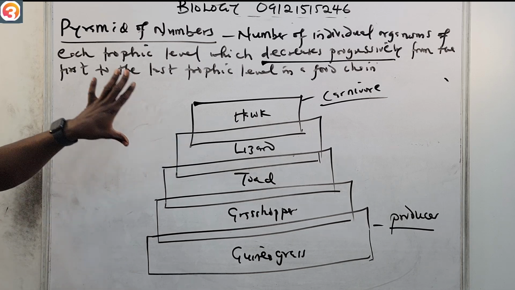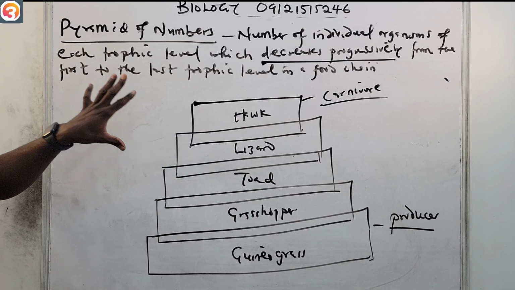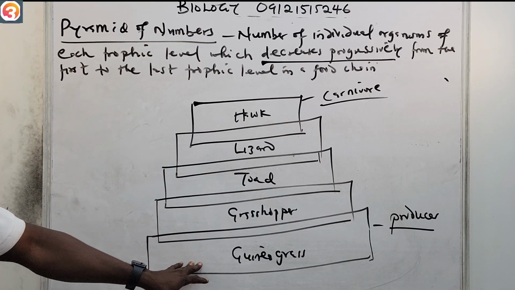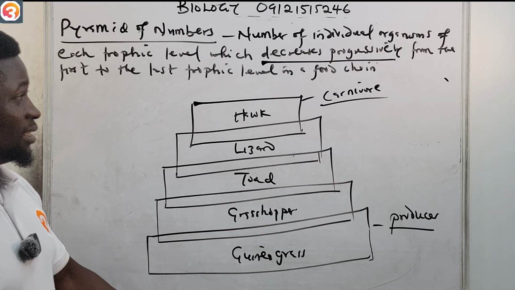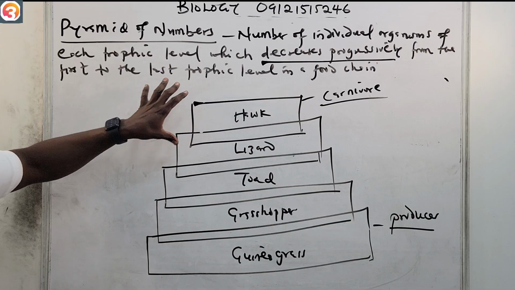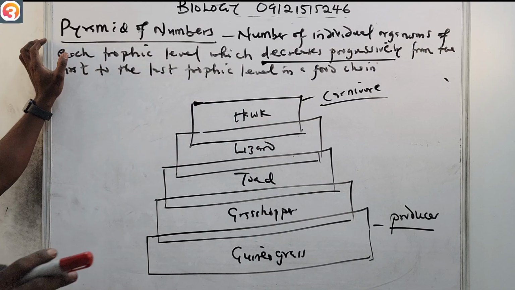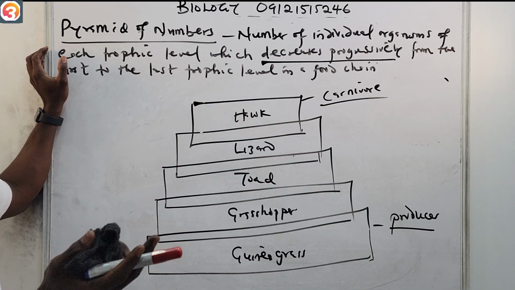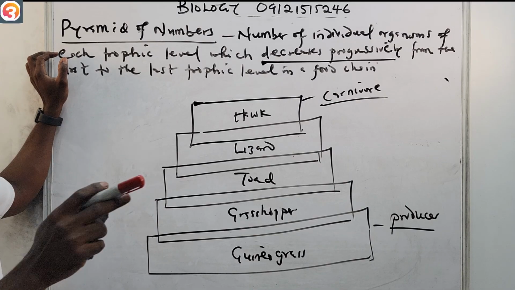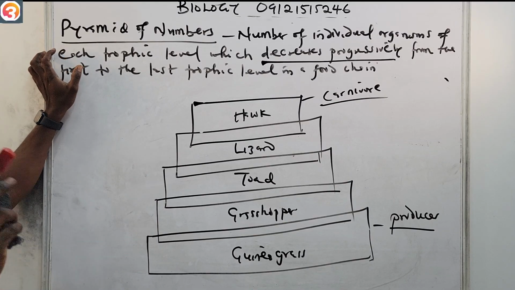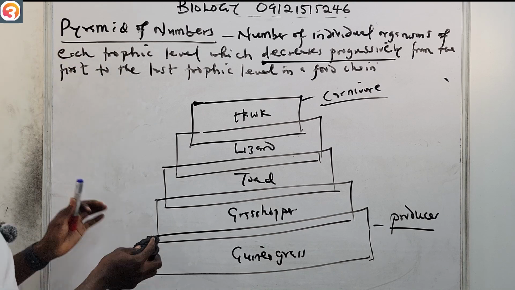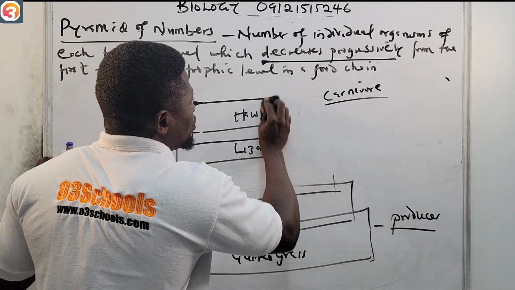So the pyramid of numbers is a diagrammatic representation of a food chain, with the producer at the base of the pyramid of numbers, while the hawk is at the apex. To define the pyramid of numbers in an easy way, it is the number of individual organisms at each trophic level at a particular time. So that is what we call the pyramid of numbers. If that is clear, let us now look at the pyramid of energy on the other hand.